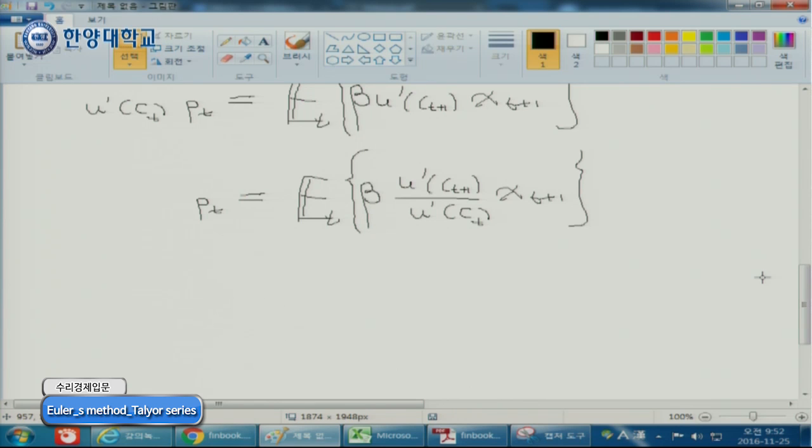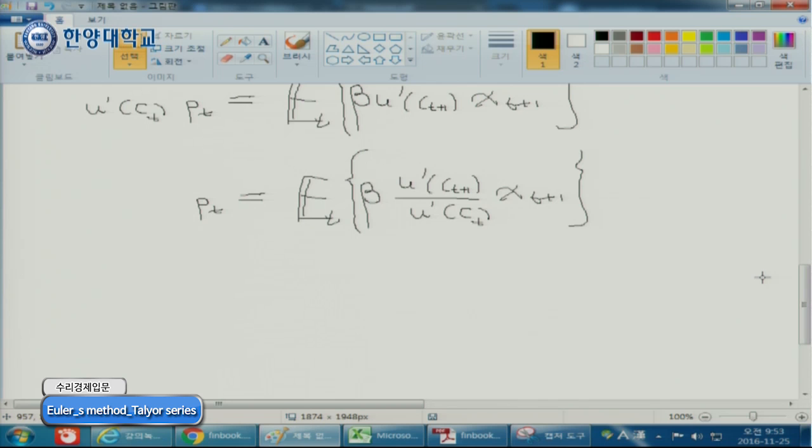It tells you what should be the price of the stock. It tells you the stock price, right? Suppose there is a contract, a stock that pays xt plus 1 tomorrow. Its price should be pt in equilibrium, right? In the previous case, we assumed pt is given and we determined c, the consumption schedule.